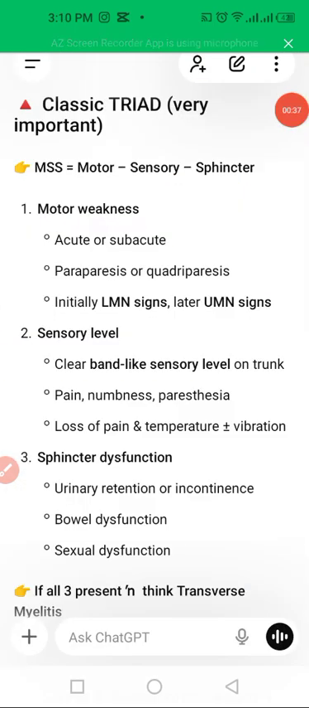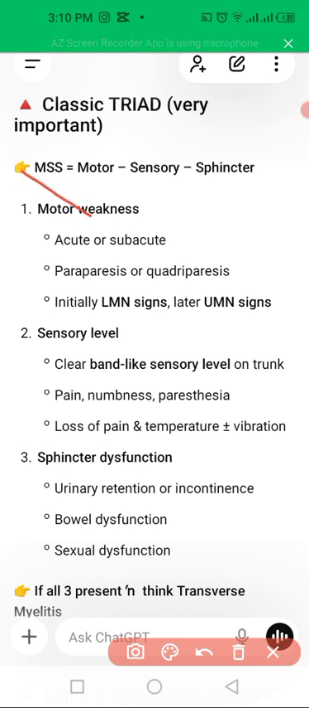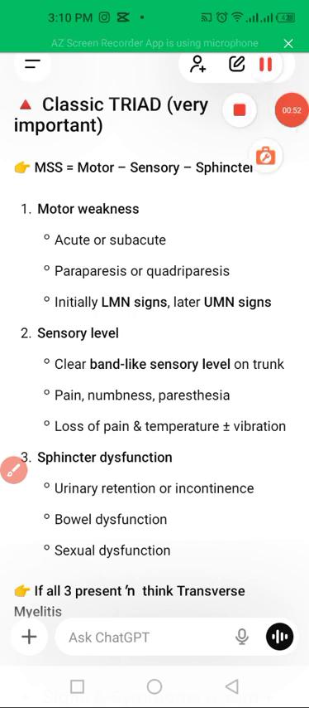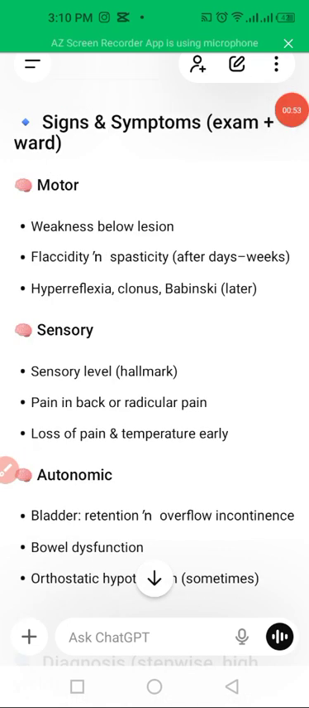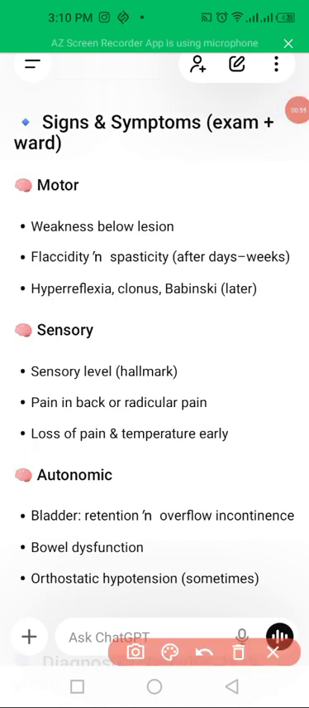So there is a clinical triad of transverse myelitis: motor weakness, sensory level numbness and paresthesia, and sphincter dysfunction like urinary retention, bowel dysfunction, and sexual dysfunction. So this is the triad of transverse myelitis. There are signs and symptoms like motor, sensory, and autonomic signs and symptoms.